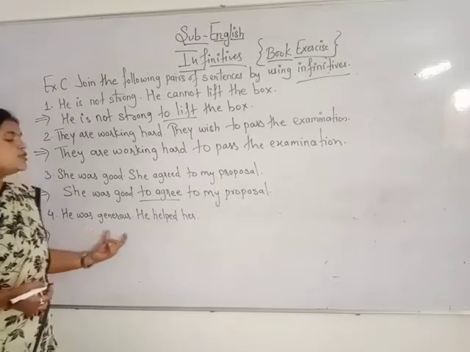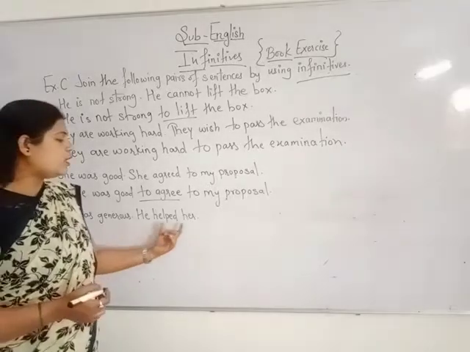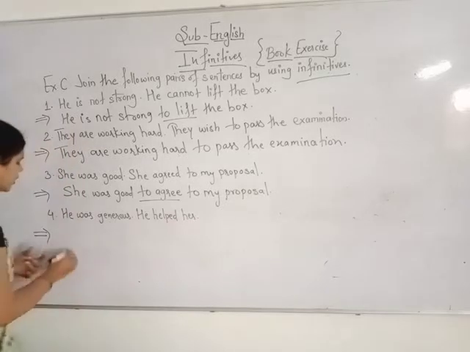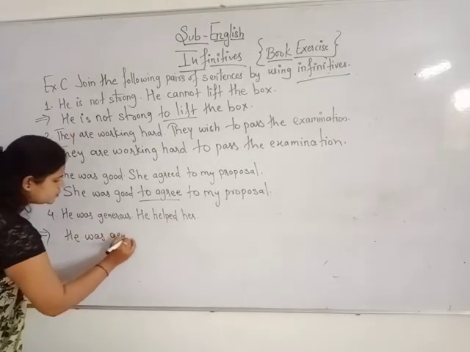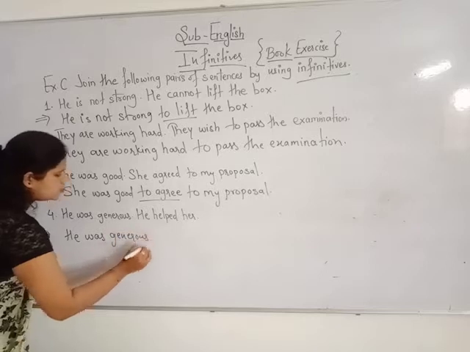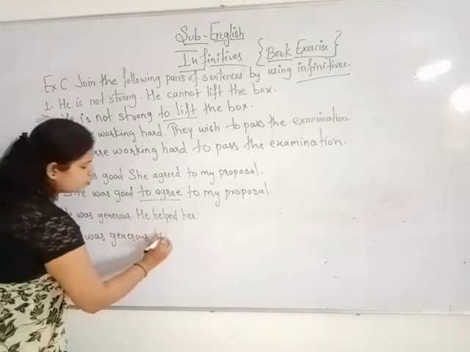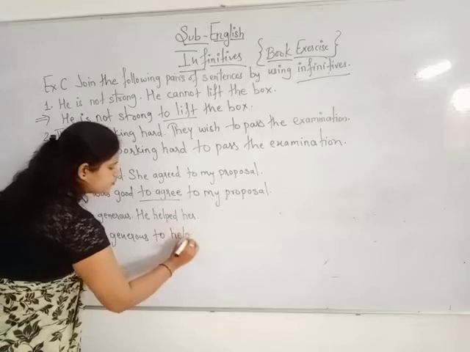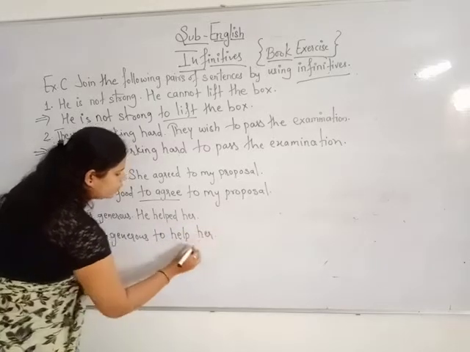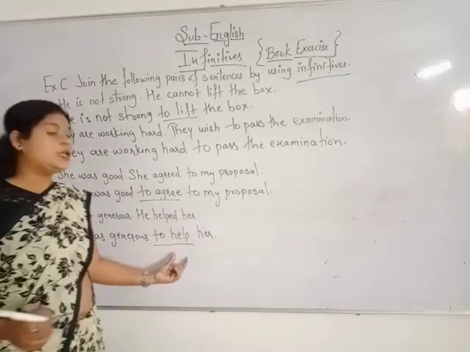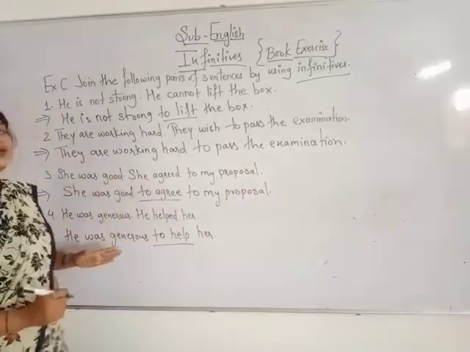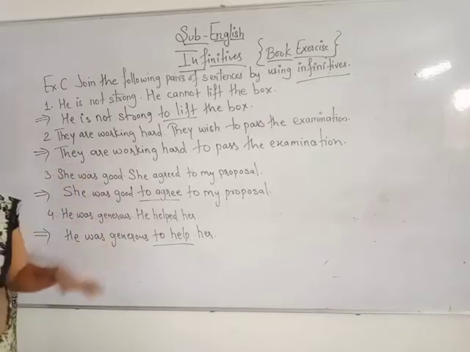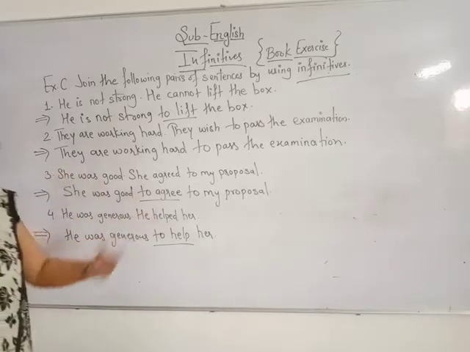Let's see the next one. He was generous. Okay, he helped her. So he was generous to do what? To help her. Okay, what have we written? Help her, not helped. It's V1. Okay, so note down these also, and then we will see some other examples.